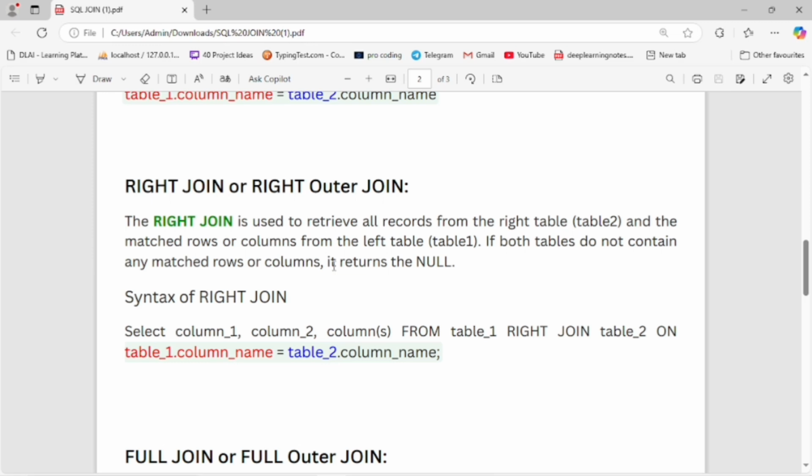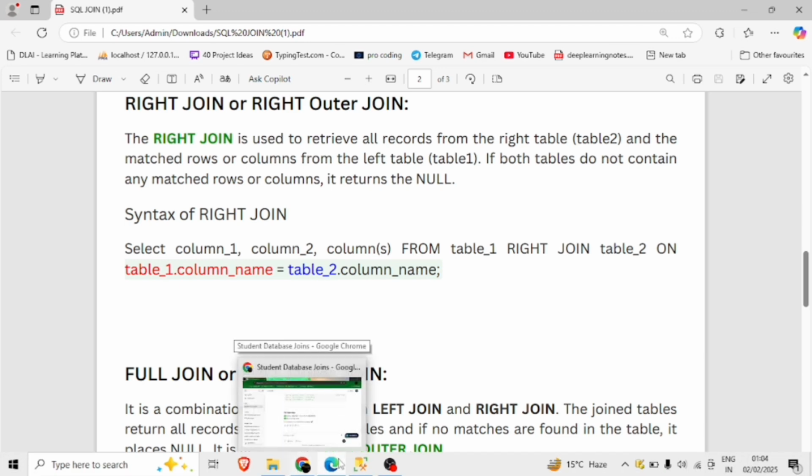This tells us that it shows all the data present in the second table through the right join, whether matched or not. If it matches, it returns data, and if it does not match, it returns null.